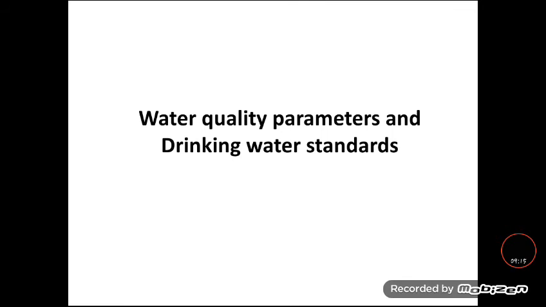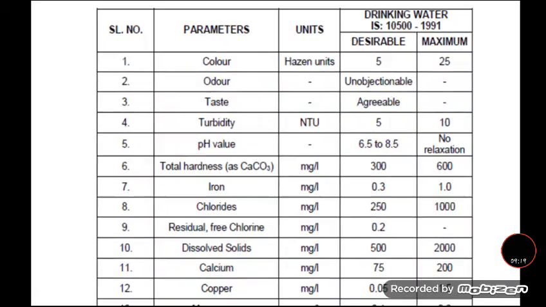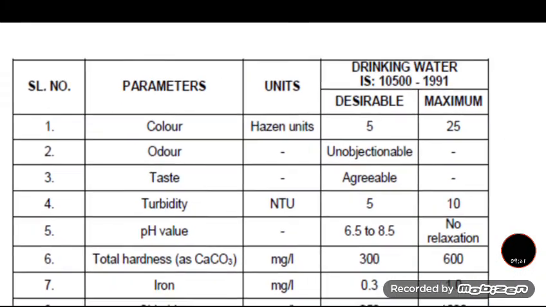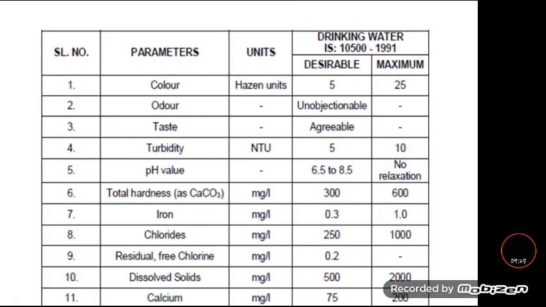Next one is water quality parameters and drinking water standards. For various parameters, the Central Pollution Control Board and the State Pollution Control Board prescribe the limit, and also the Bureau of Standards and WHO, the World Health Organization, give the permissible limit for the various parameters present in the water.